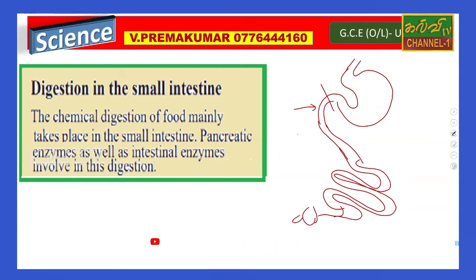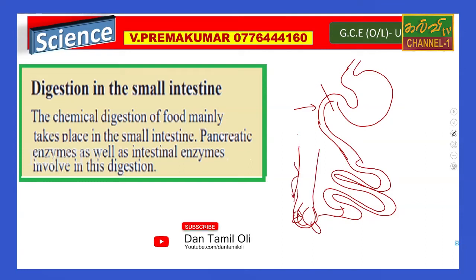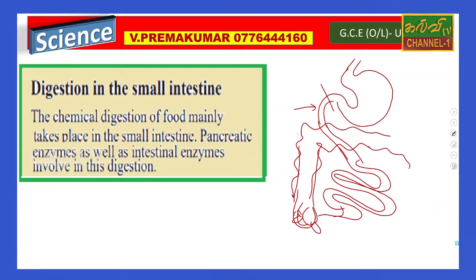The caecum is there, and the appendix is there. So now this is the large intestine. So we are going to study about the small intestine. This area is very, very important. Why?